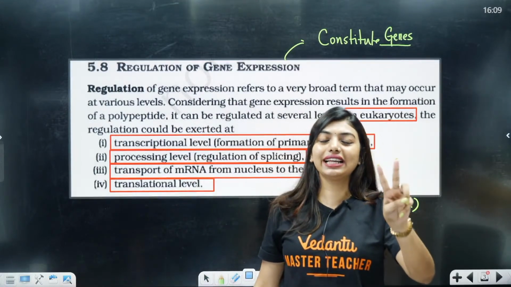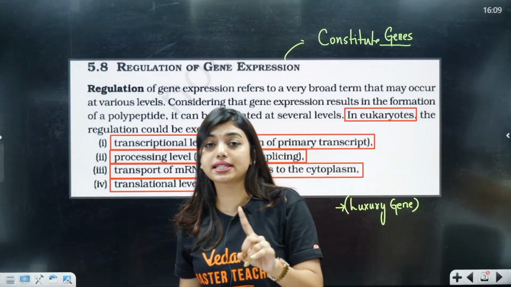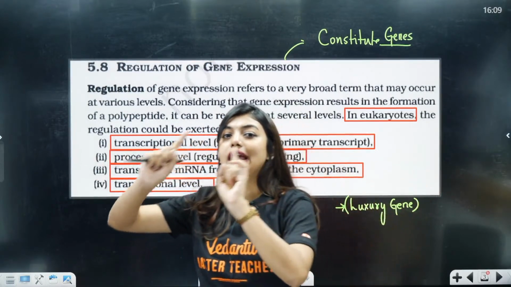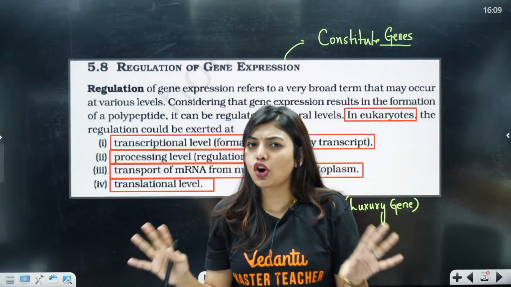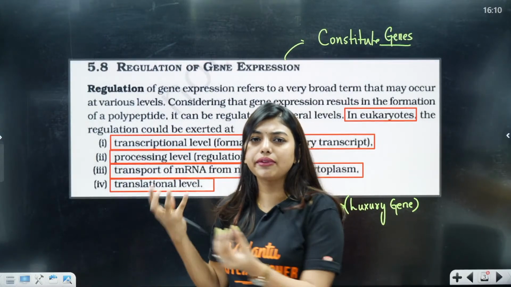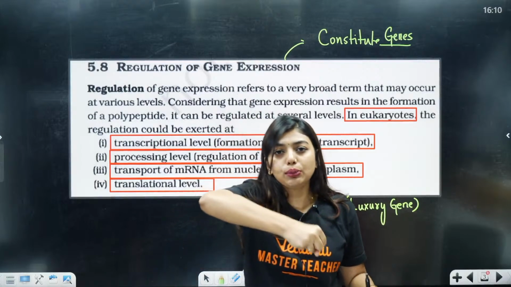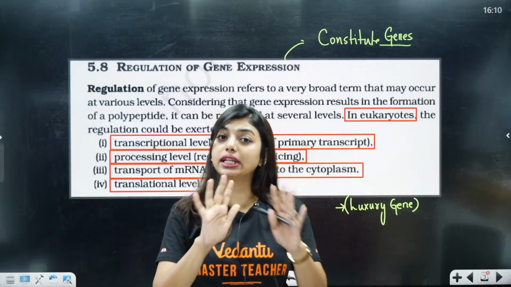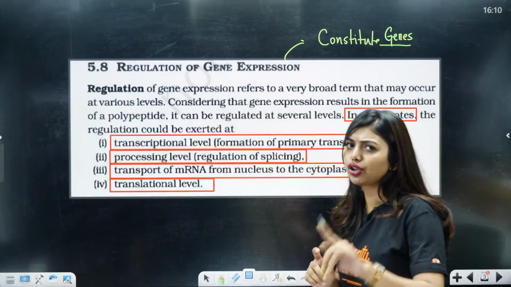Then the second step is when we do RNA processing. That is what I taught you last time. You have split genes. That means exons are there, introns are there. Introns are the non-coding sequence, so they are not going to help us when we are forming the polypeptide chain. To remove the introns, we do a process called splicing. During that time also, the gene can decide to switch off. It's up to the gene, okay? You are no one to ask.